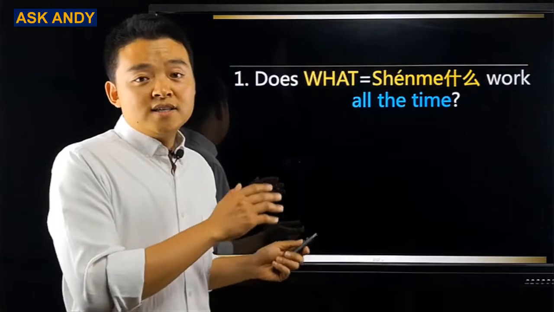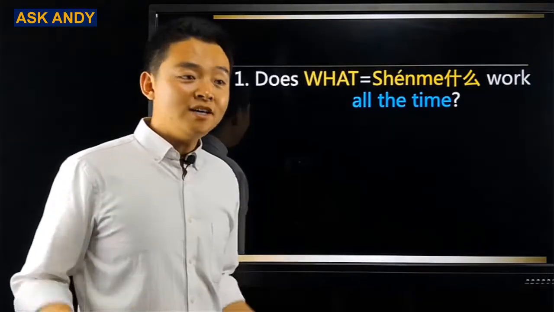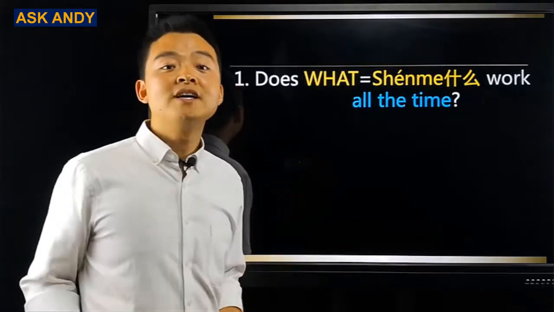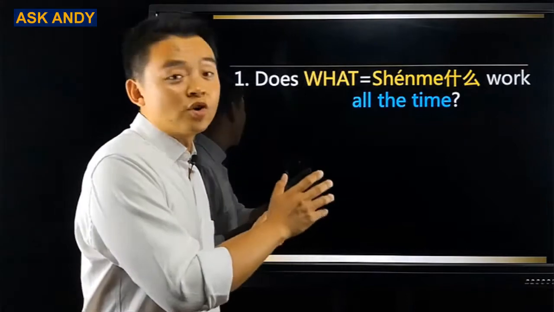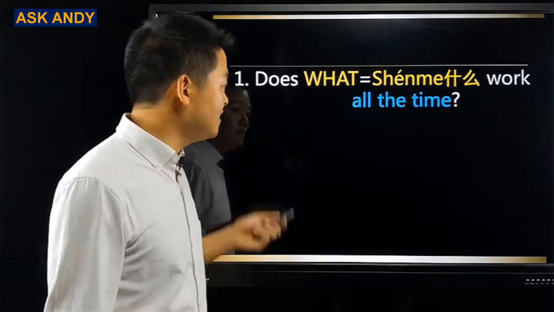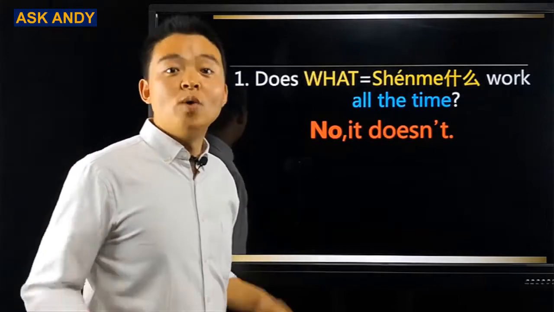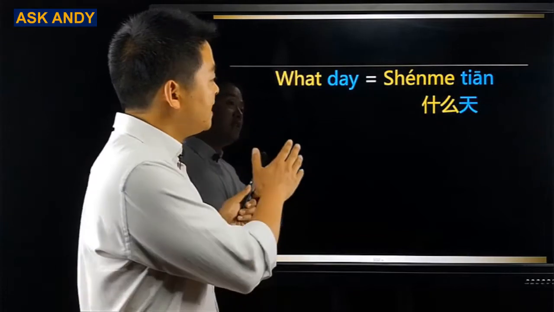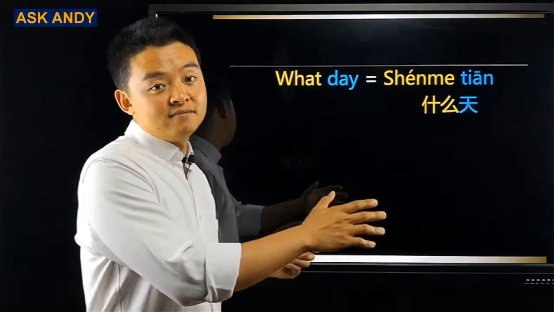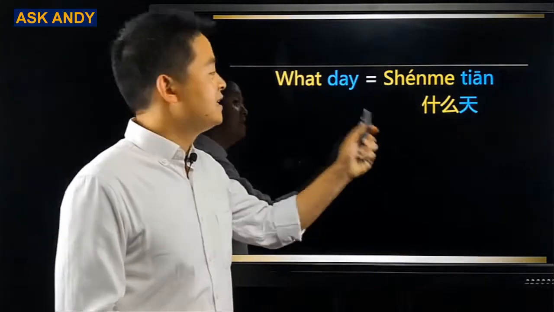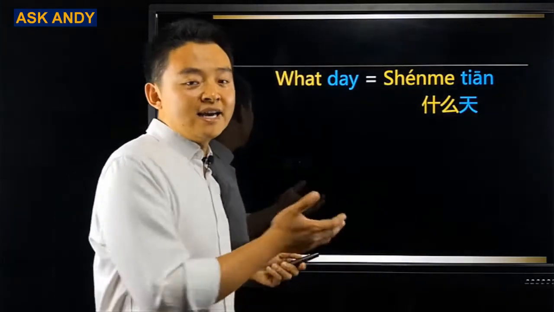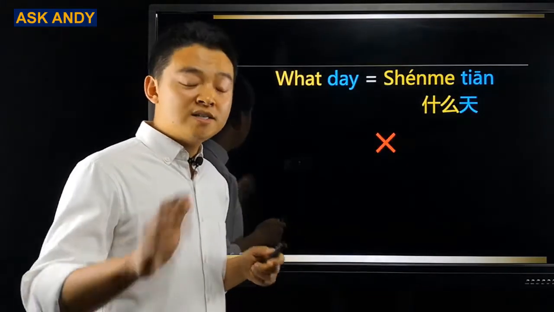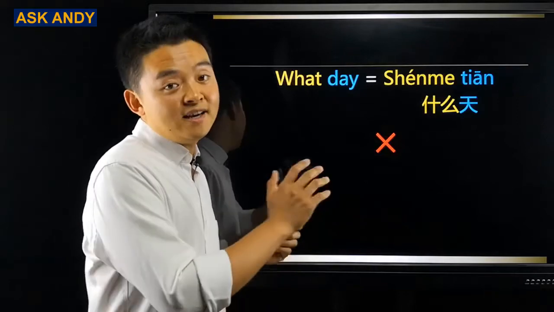Question number one, does what equal 什么 all the time? In almost all those dictionaries, you're going to find the translation for what is 什么. But my point here is, does it work all the time? And my answer is, no, it doesn't. Why do I say that? Let's see an example. If it worked all the time, what day in Chinese would be 什么天? That's the literal translation. What is 什么? Day is 天. But is that a correct translation? I'm sorry to say, no, it's wrong. What's the correct translation for what day in Chinese?